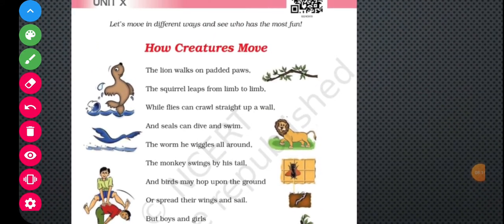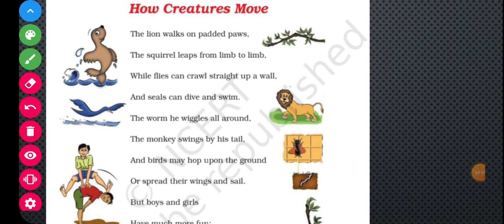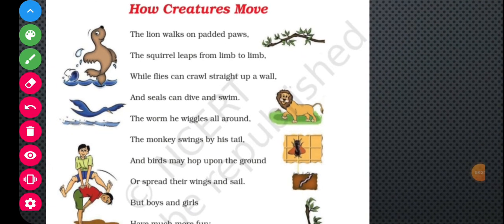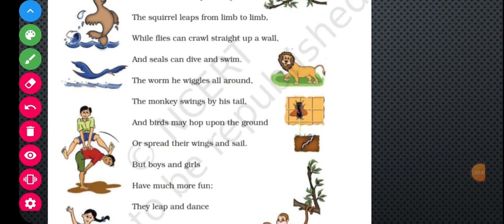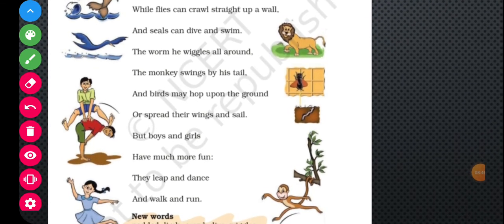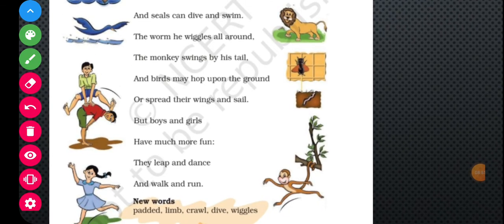So once again, let's recite the poem How Creatures Move. The lion walks upon padded paws, the squirrel slips from limb to limb, while flies can crawl straight up a wall, and seals can dive and swim. The worm he wiggles all around, the monkey swings by his tail, and birds may hop upon the ground or spread their wings and sail. But boys and girls have much more fun. They leap and dance and walk and run.